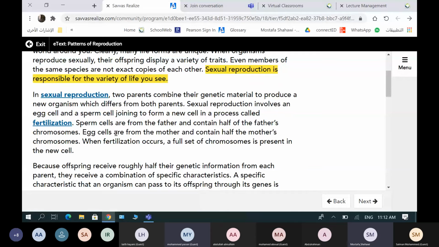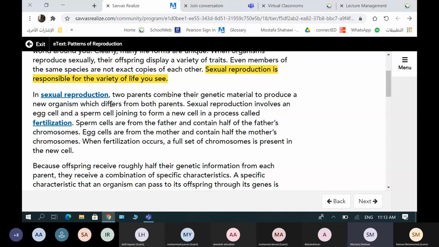Egg cells are formed from the mother and contain half of the mother's chromosomes. When fertilization occurs, a full set of chromosomes is present in the new cell because of... No, stop here. Thank you, Muhammad.